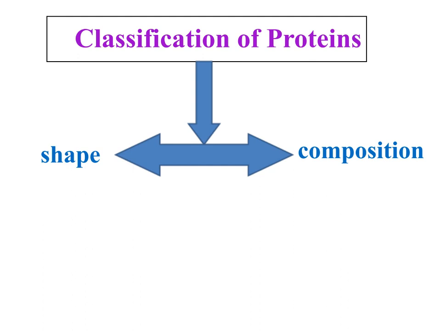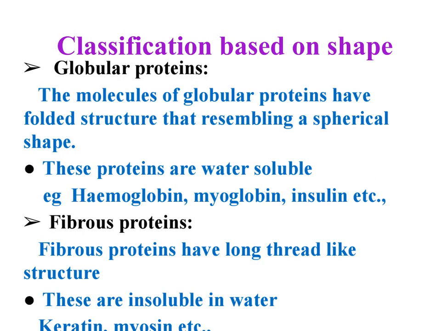Proteins can be classified based on the shape or based on the composition of the protein. We are classifying into two types. Let's take the first classification, based on shape of the protein. Classification based on shape is again divided into two types. First is globular protein, second one is fibrous protein.